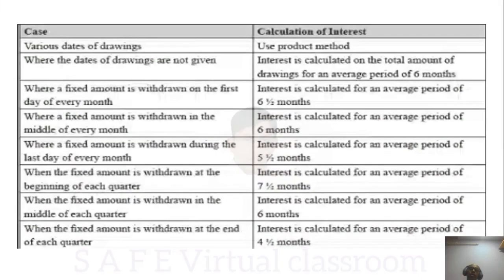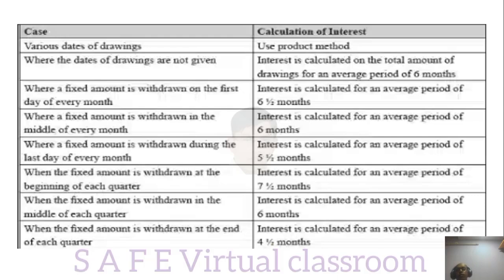Whereas when various dates of drawings are given, you have to use the product method. Simply use the product method. Sometimes the date of drawing is not given at all. They would only have mentioned how much money is withdrawn, but not when it is withdrawn, what the date is.